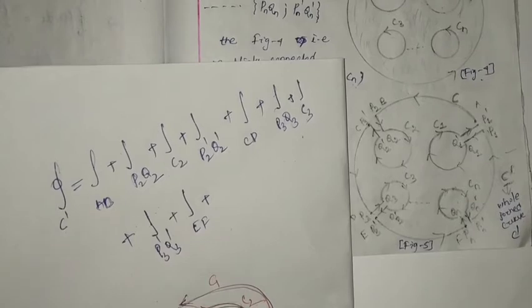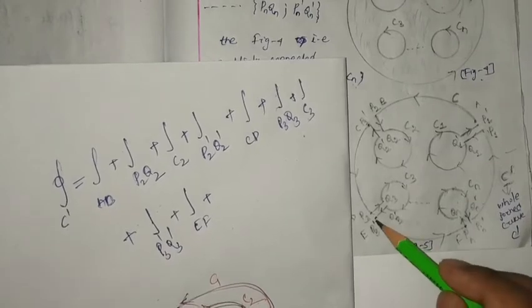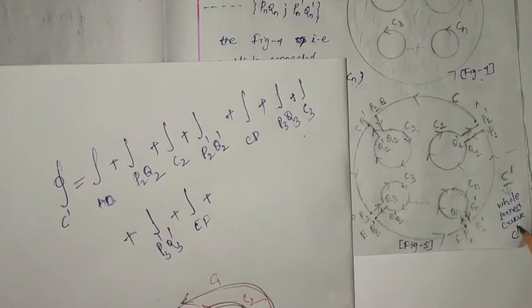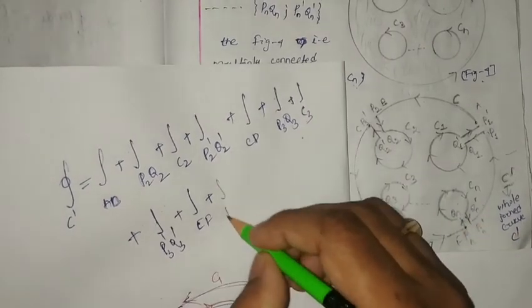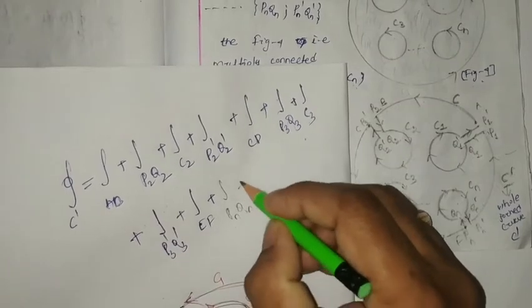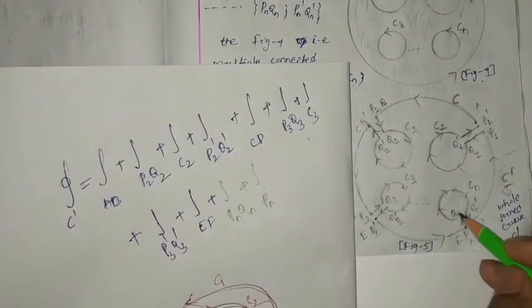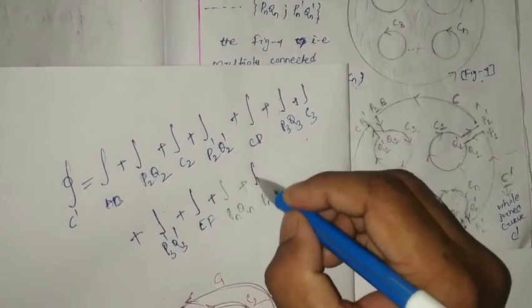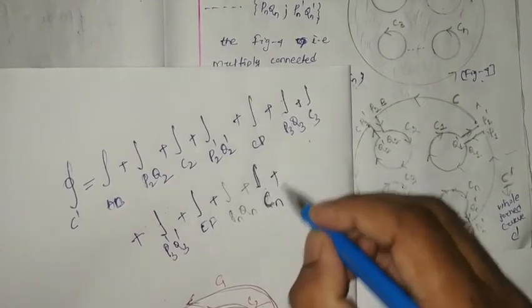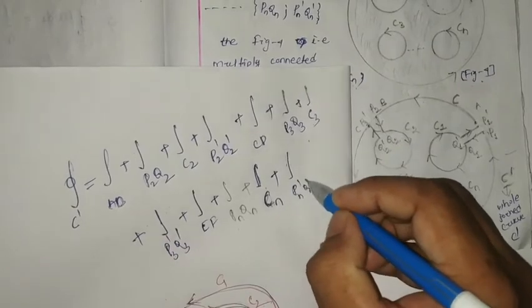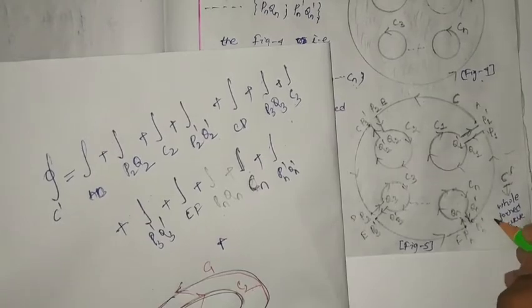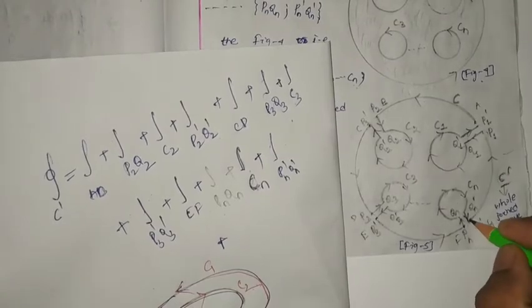So from E to F, I moved E to F, then Pn Qn line integration, then the closed line integration over Cn, plus Pn dash Qn dash. Then plus you came out here. Suppose this point is G. From G to